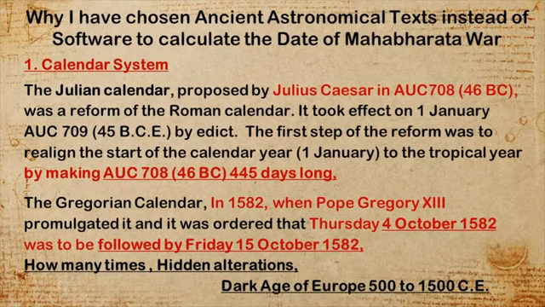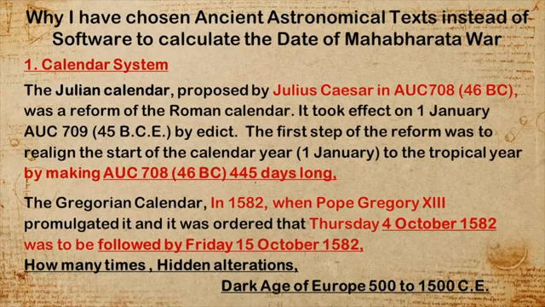So there are 3 points for that. First, the calendar system. All this software uses either the Julian calendar or the Gregorian calendar. What is the defect in the Julian calendar? It was altered from the Roman calendar in 46 BCE, that is 708 AUC. And what they adopted is that the year 46 BCE had 445 days. So much defect is there. Instead of 365.25, they adopted approximately 445 days. So based on the Julian calendar, we cannot derive correctly.